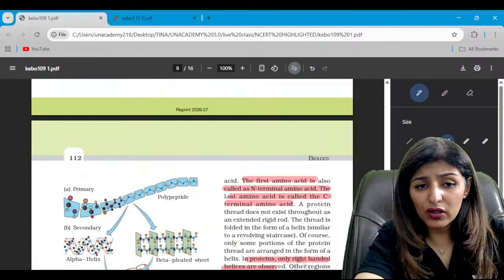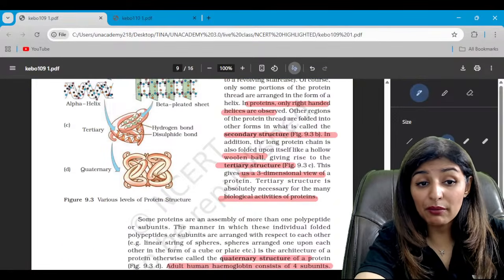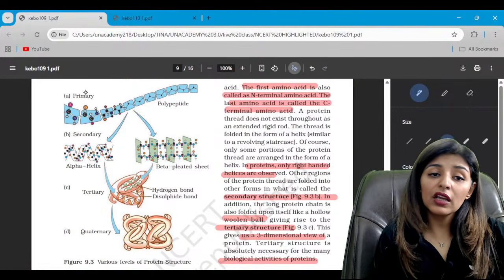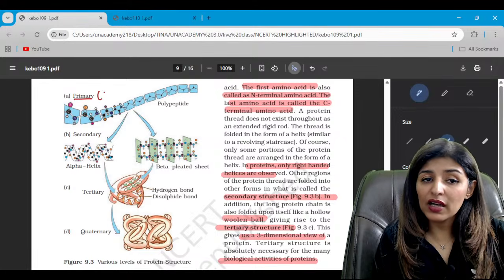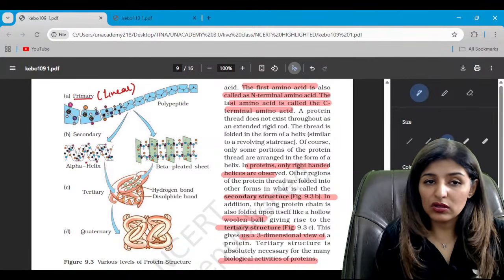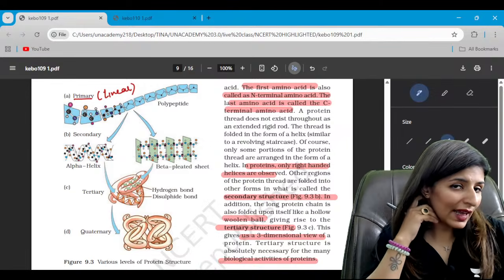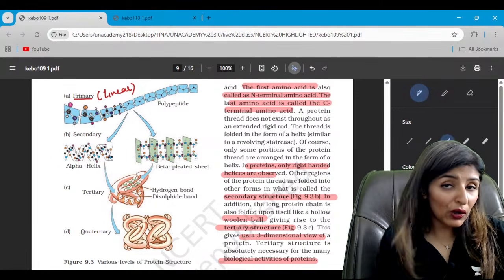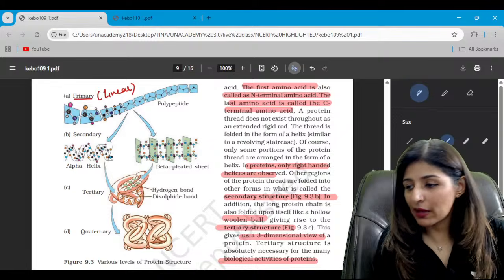Now, moving on to the structure of proteins. We have primary, secondary, tertiary, and quaternary. Look at the primary structure. It is one direction, 1D, right? Primary. So, basically, it is a linear structure. They are arranged in one line, which shows you the number of amino acids and the sequence of amino acids.